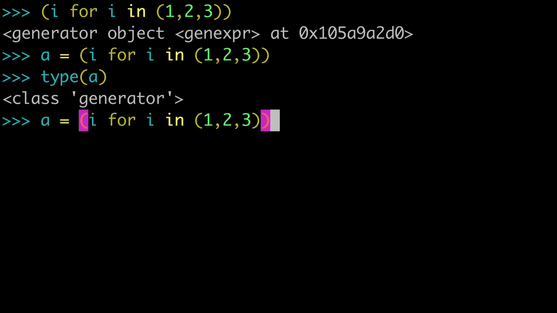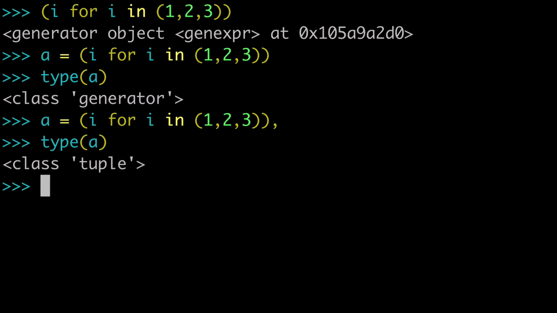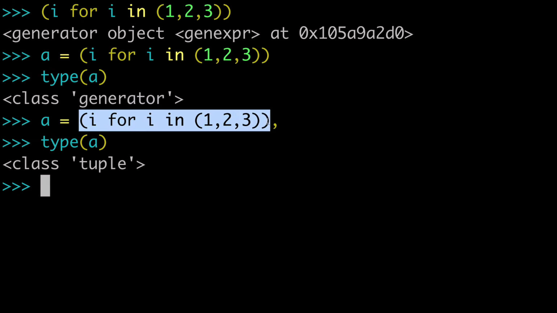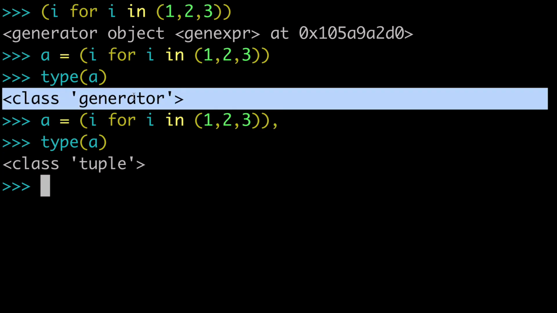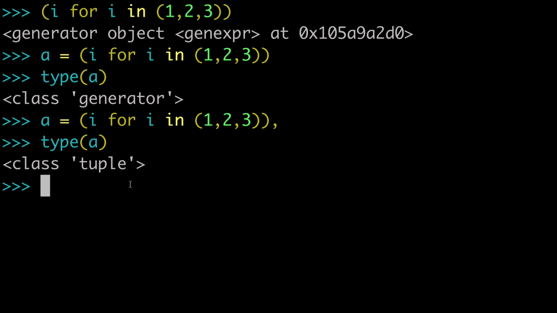But if we did something like put a comma here, when we check the type, we have a tuple because we have initiated a tuple. Going back to the beginning, that is a way that we can create a tuple. So even though there's still a generator happening here, it's ultimately being cast to a tuple. So that's why we end up with a tuple instead of a generator. So just something to keep an eye on.